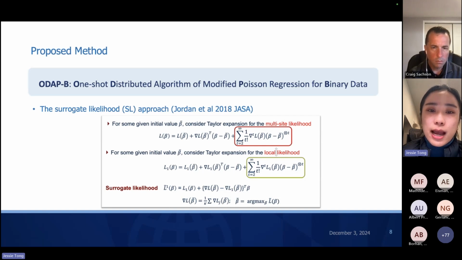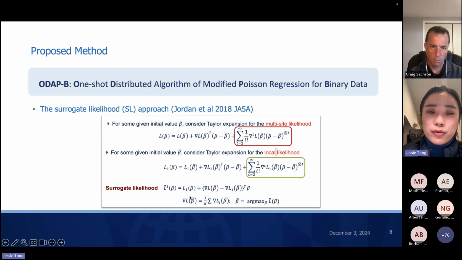Since this is the ideal case, because in practice the patient level data usually cannot be pooled together, after the Taylor expansion the higher order term of the multi-site likelihood can be approximated by the higher order term of a local likelihood function. From these two equations, after we rearrange them, we are able to get the surrogate likelihood function.